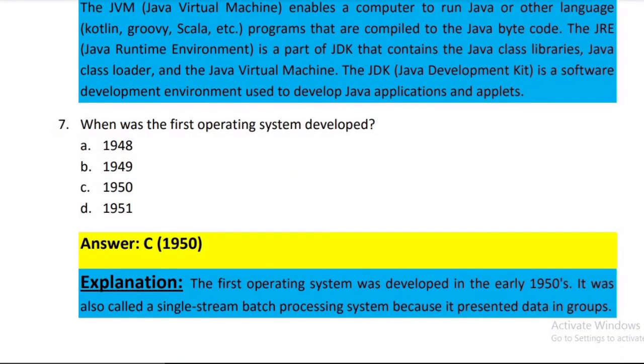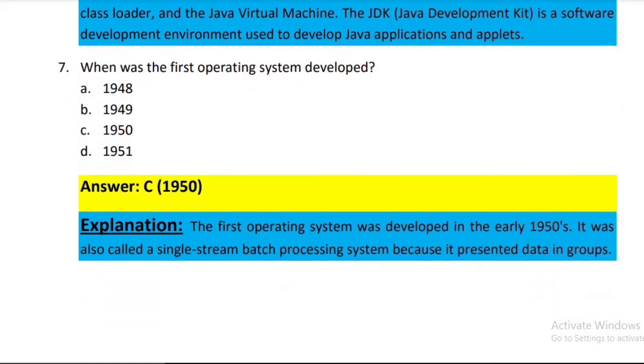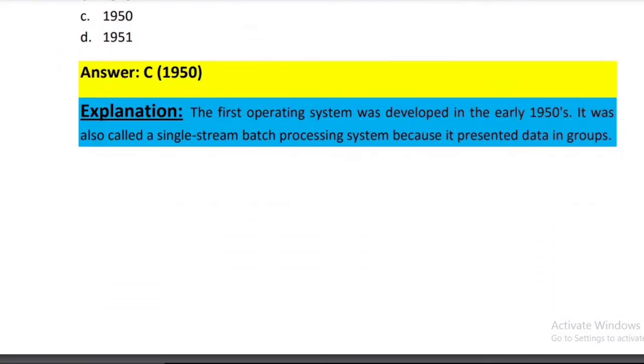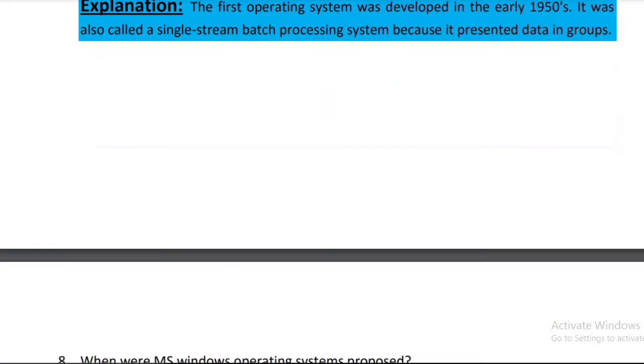And number seven, the question is, when was the first operating system developed? There are four options. In number A, 1948. In B, 1949. In C, 1950. In D, 1951. And the correct answer is C, 1950. The explanation is the first operating system was developed in the early 1950s. It was also called a single stream batch processing system because it presented data in groups.